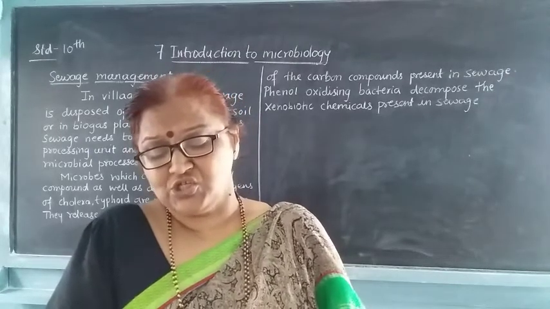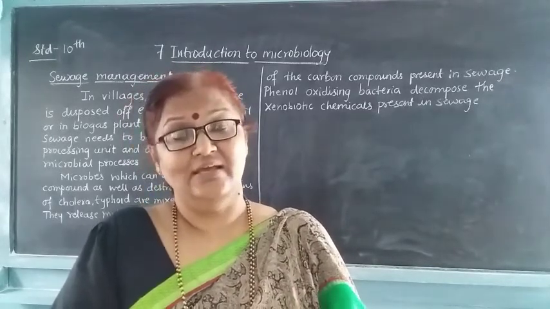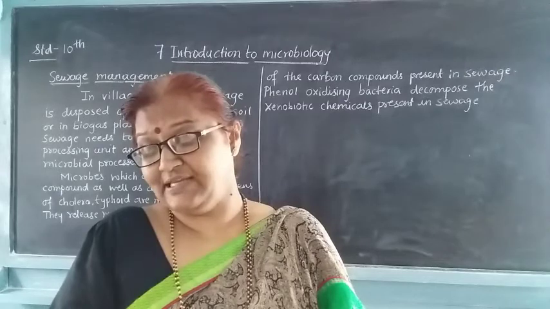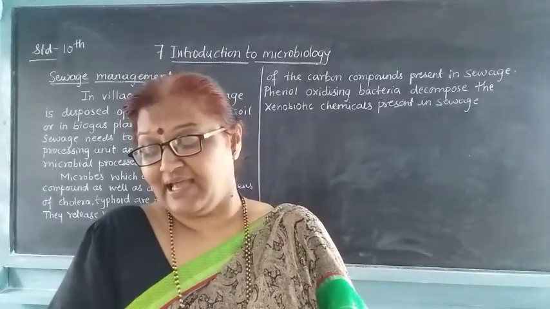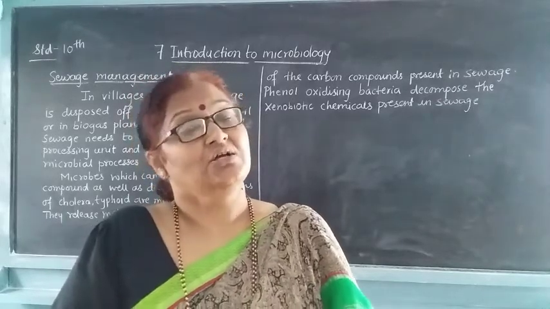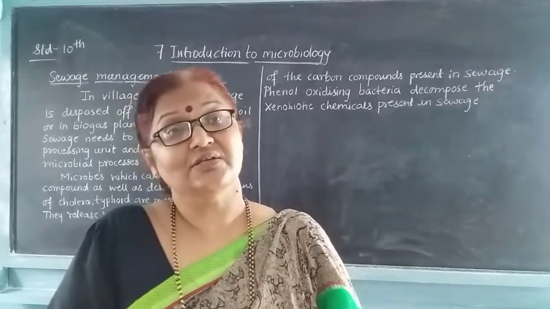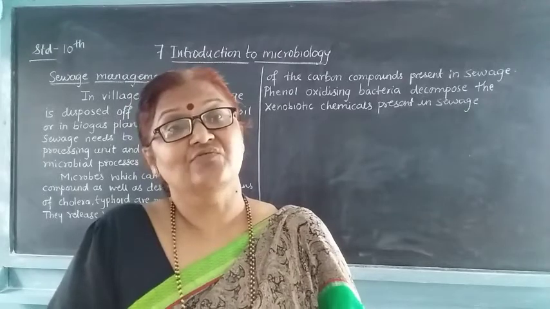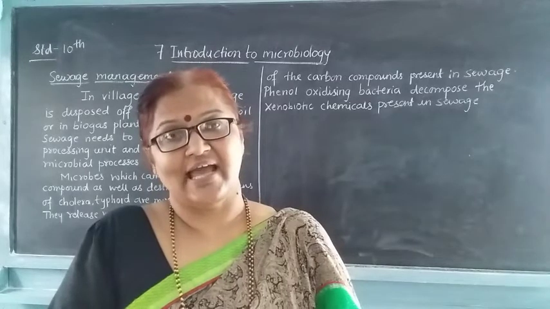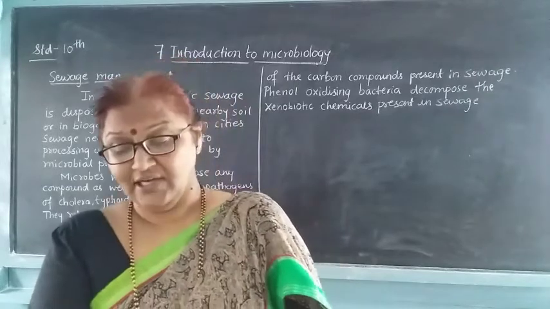Geobacter converts this salt of uranium. There is one microbe called Geobacter, which converts the salts of uranium into insoluble salts and thereby prevents those salts from mixing with the groundwater sources. So Geobacter is a microbe which converts the salts of uranium into insoluble salts, and this prevents them from mixing with groundwater sources.